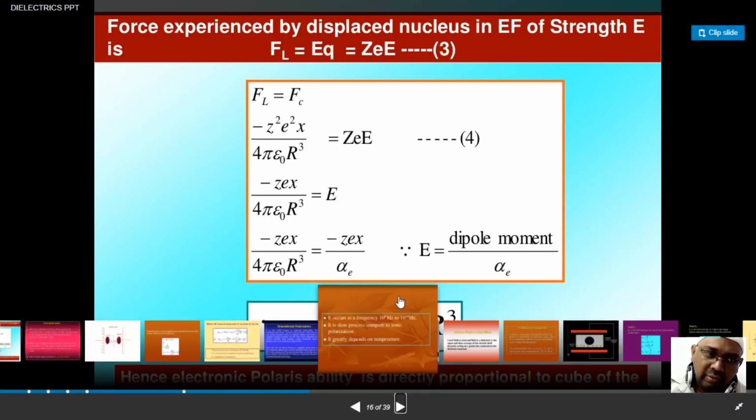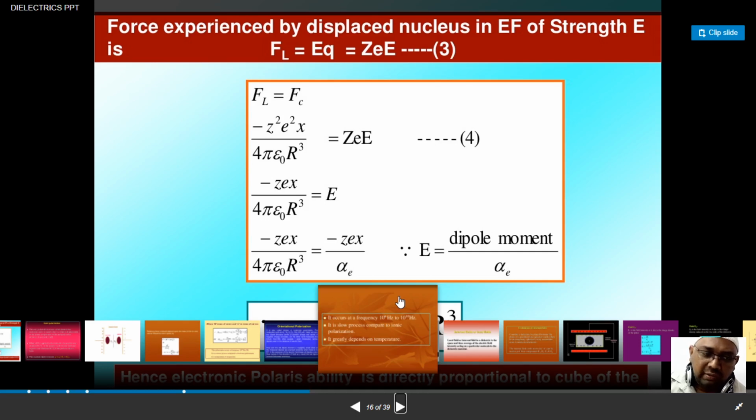Here at the equilibrium position, the Lorentz force F is equal to Qe, where Q is the charge, so we have written Ze. At equilibrium, the Lorentz force and the Coulombic force are equal to each other. Therefore, we have written minus Z square e square x by 4 pi epsilon naught capital R cube is equal to Ze into capital E.